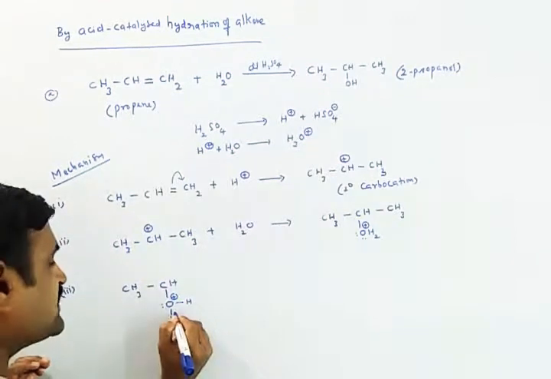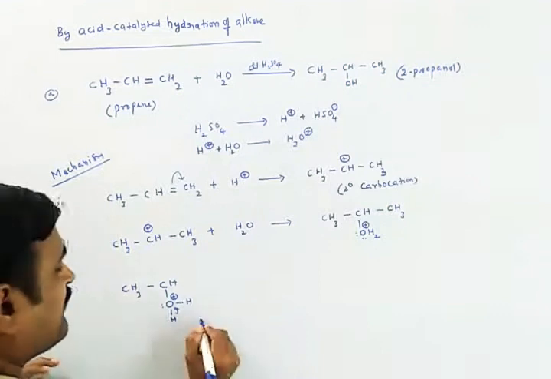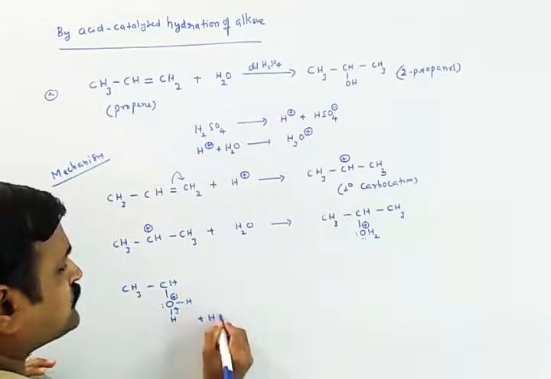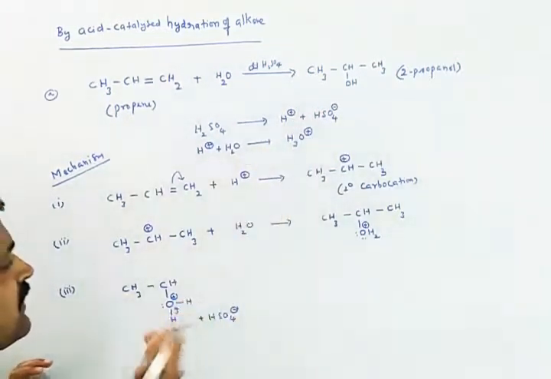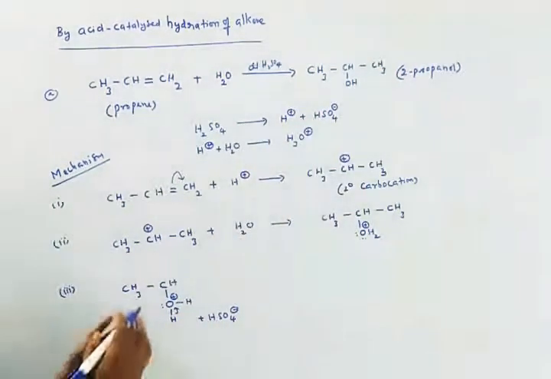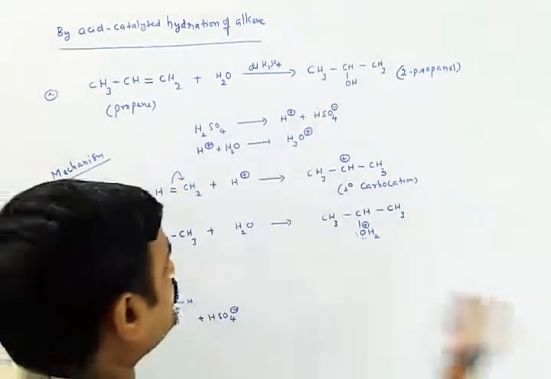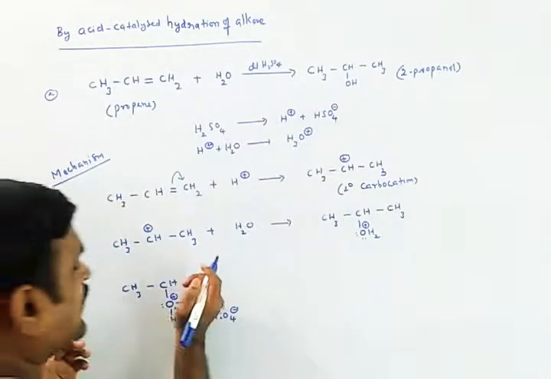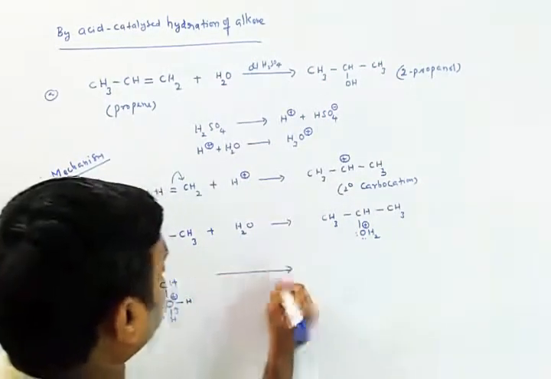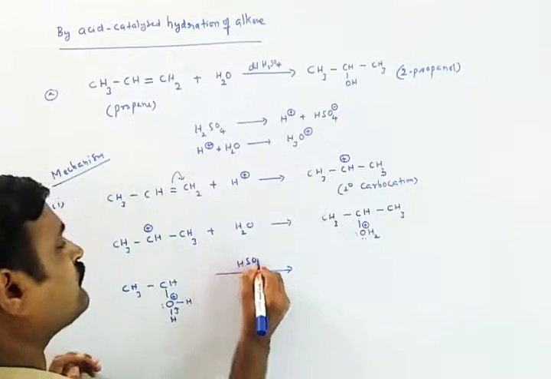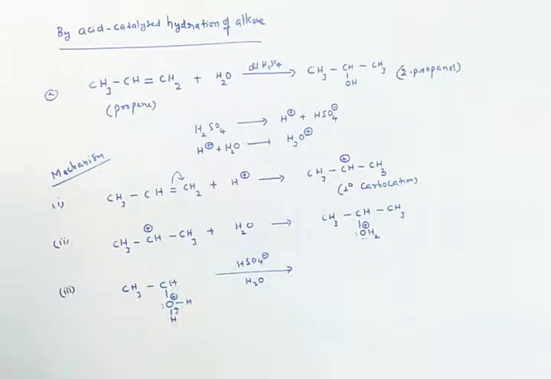If this bond shifts towards this oxygen, then it will become a lone pair. Whenever we have HSO4 minus, whatever we obtained here, this can also take the proton. If you take this one, then it will become H2SO4. Or else if you straight away remove it, there is no issue in this case. So it all happens in the presence of HSO4 minus in water.